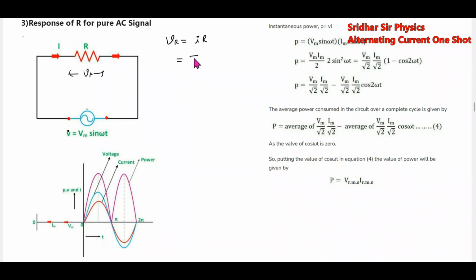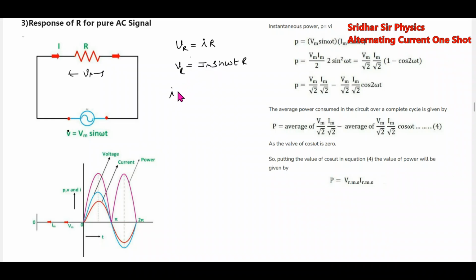What is I equal to? I is equal to Im. Okay, first I'll start like this. The instantaneous drop across the resistor is equal to I into R. Further, I is equal to Im sine omega t, into R. There's an instantaneous drop across the resistor.